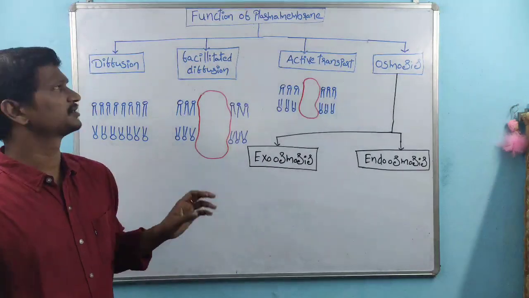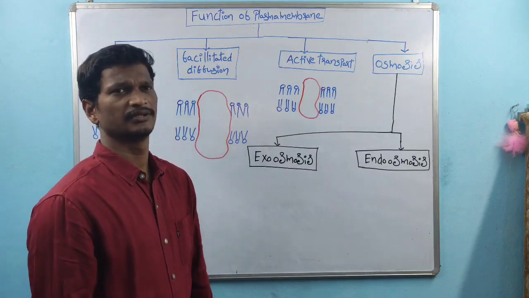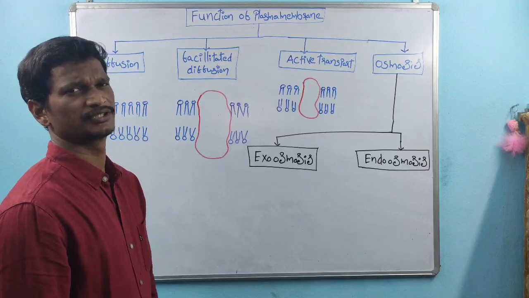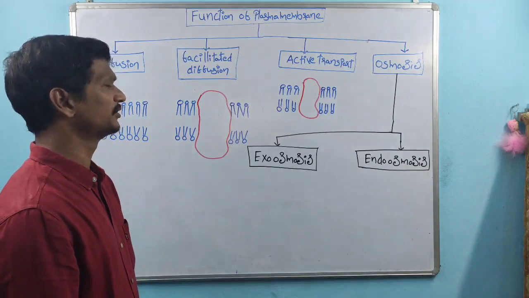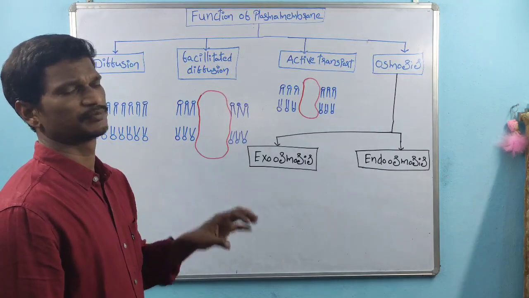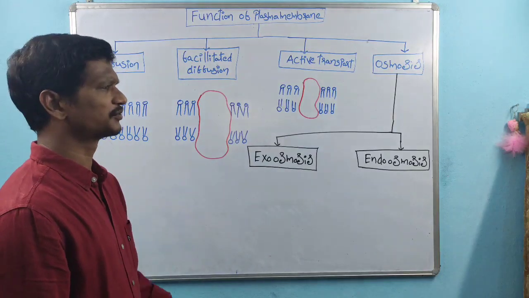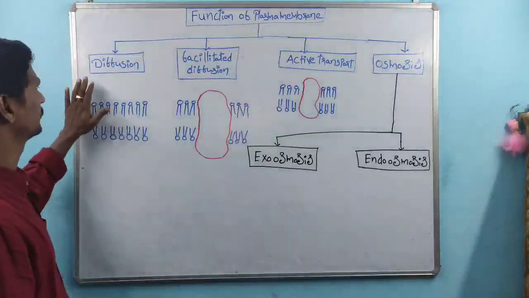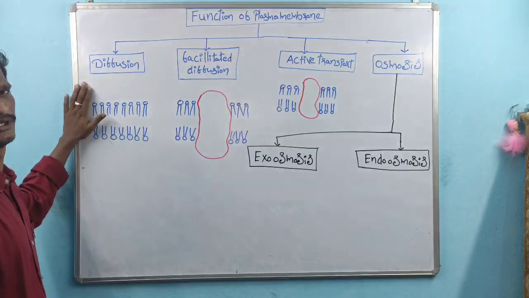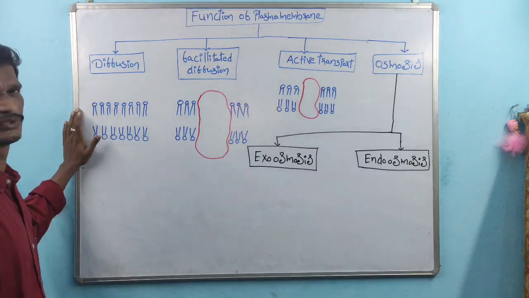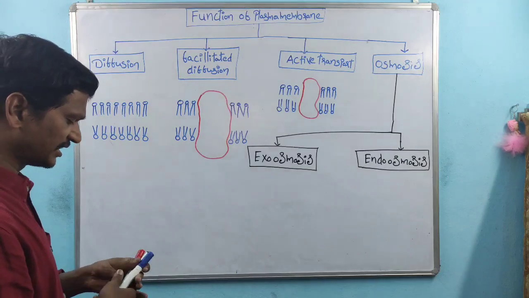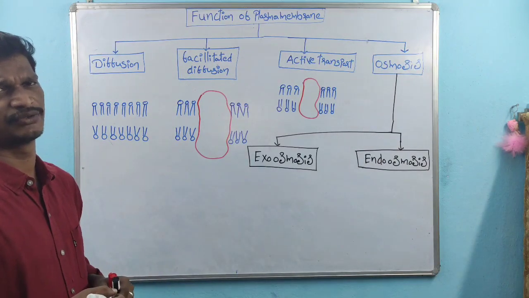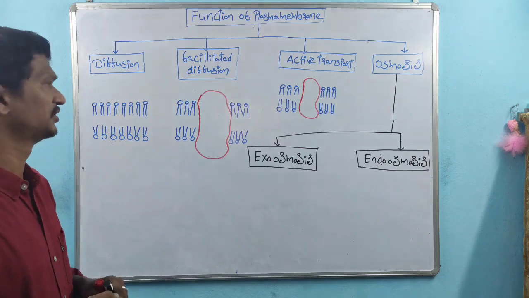Coming to the next one, the functions of the plasma membrane. We have to discuss all the functions of the plasma membrane. Already we know the plasma membrane maintains the semi-permeability of the cell. In that case, the very first one is the diffusion process. What is diffusion? Diffusion indicates the transportation of molecules from a high concentration region to a low concentration region.